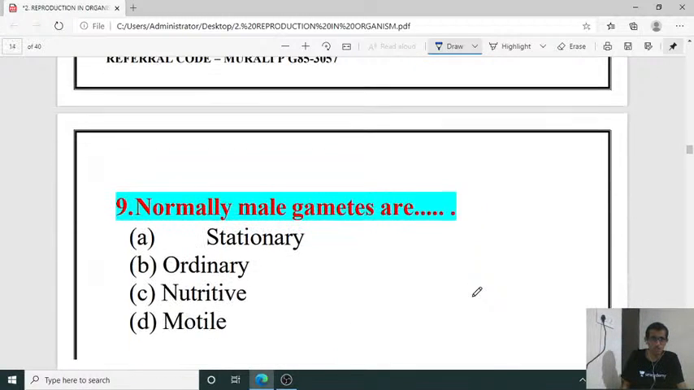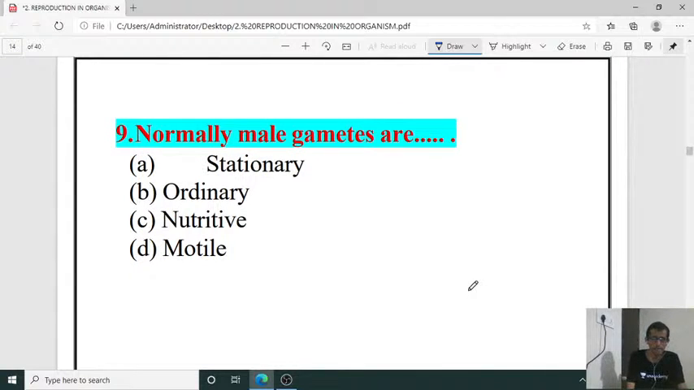Next question number 9. Normally male gametes are having which nature, whether it is stationary, ordinary, nutritive, motile. What is the nature of this male gamete?